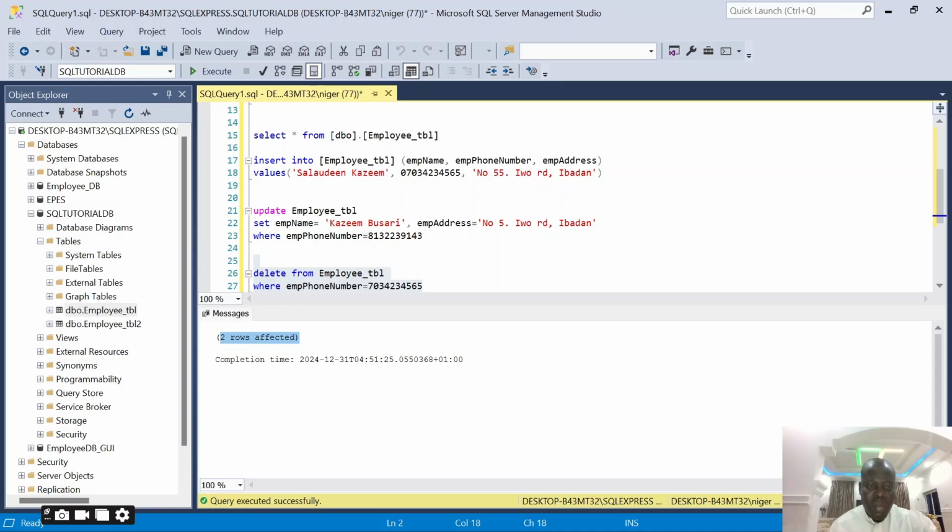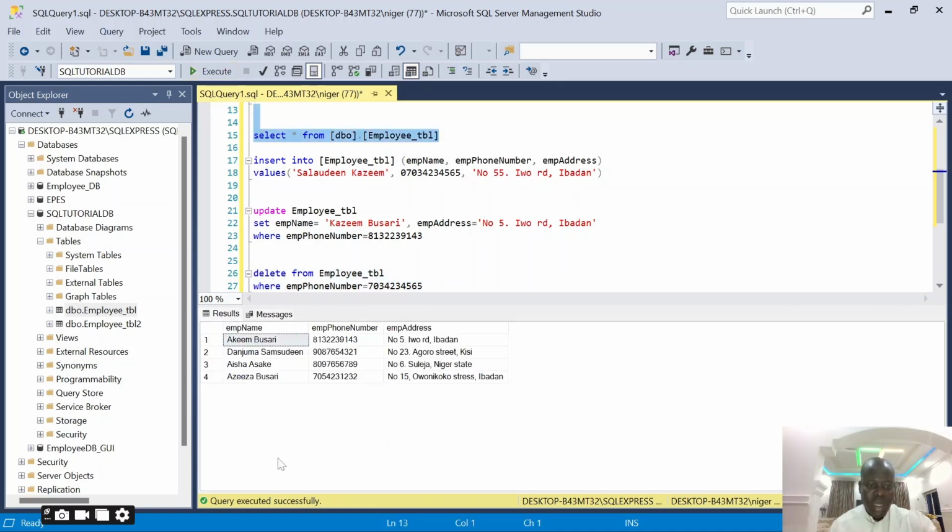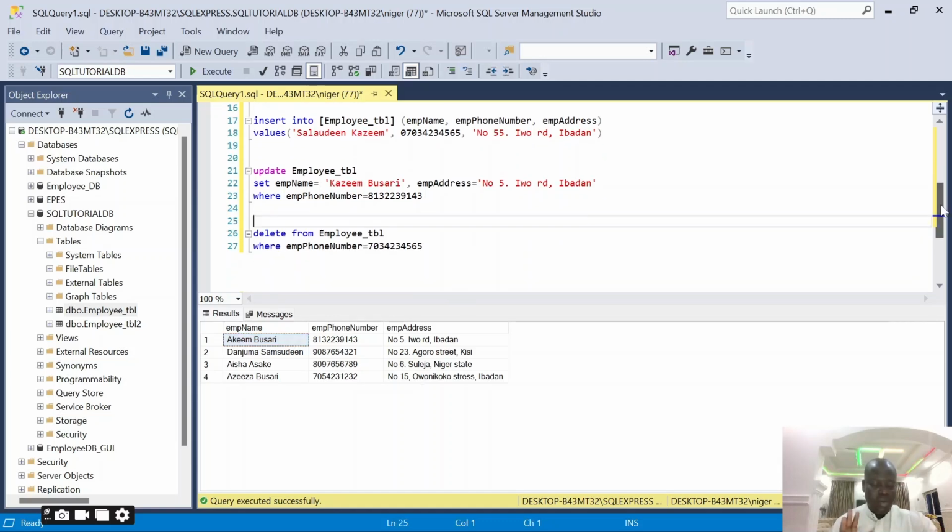So if I come back here using this to retrieve the information I currently have in my table, you can see our information, the content has been reduced to 4 because the Salaudin is no longer there. We deleted it. So that is how to use the delete command to remove data or record from the table.